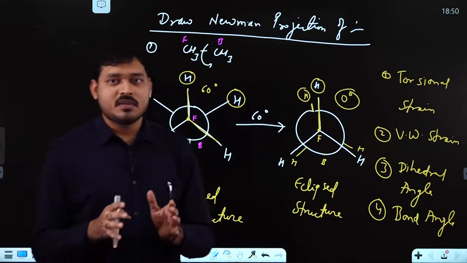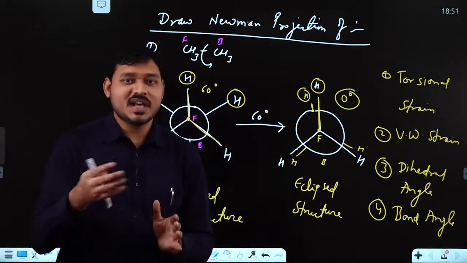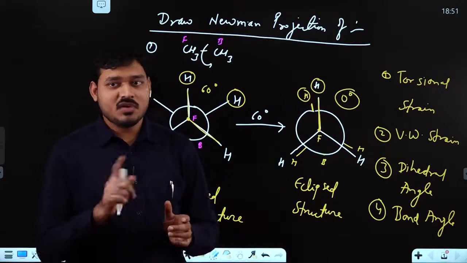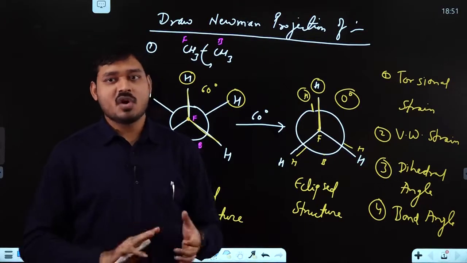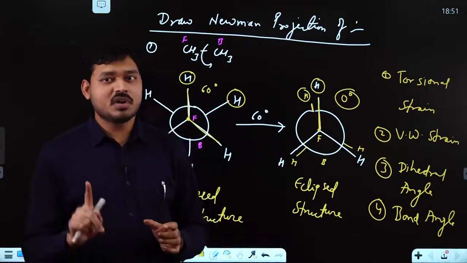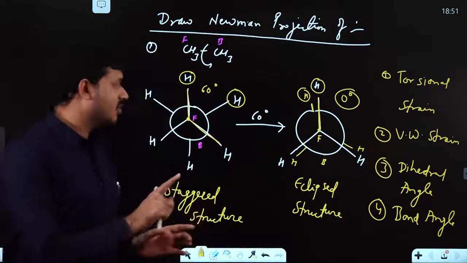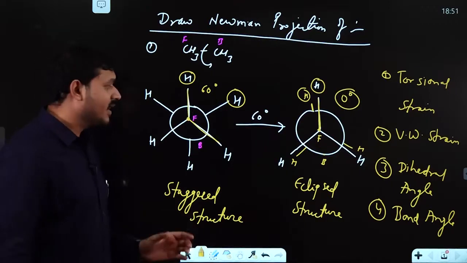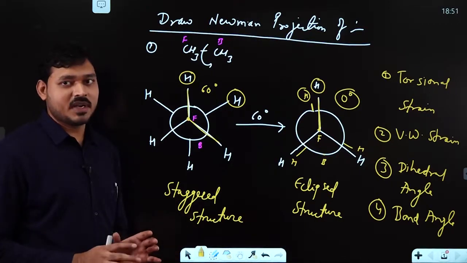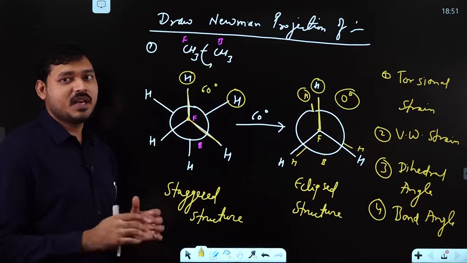Suppose you are asked to find the total number of all isomers for this compound. Then you have to consider all structural isomers, all geometrical isomers, and all optical isomers, but you have not to count any of the conformers because they are not true isomers as such. They can be seen, but they cannot be separated because they are interconvertible into each other.